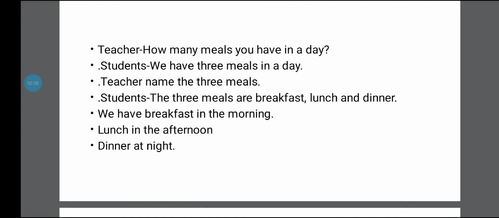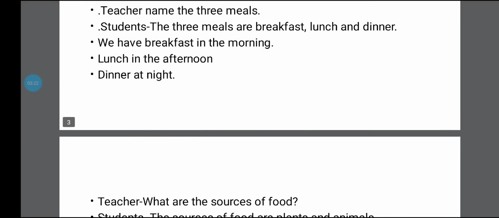Dinner at night. There are 3 meals in a day, and the meals are breakfast, lunch and dinner. We have breakfast in the morning, lunch in the afternoon, dinner at night.